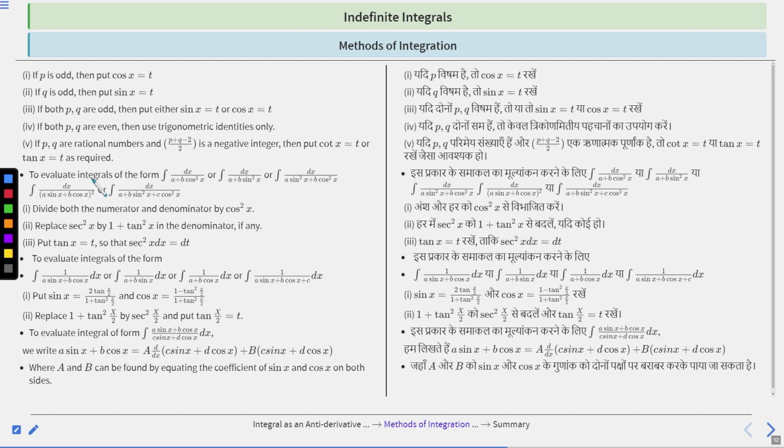Next one is, if p, q are rational numbers and (p plus q minus 2) upon 2 is a negative integer, then you have to put cot x equal to t or tan x equal to t as required, right?